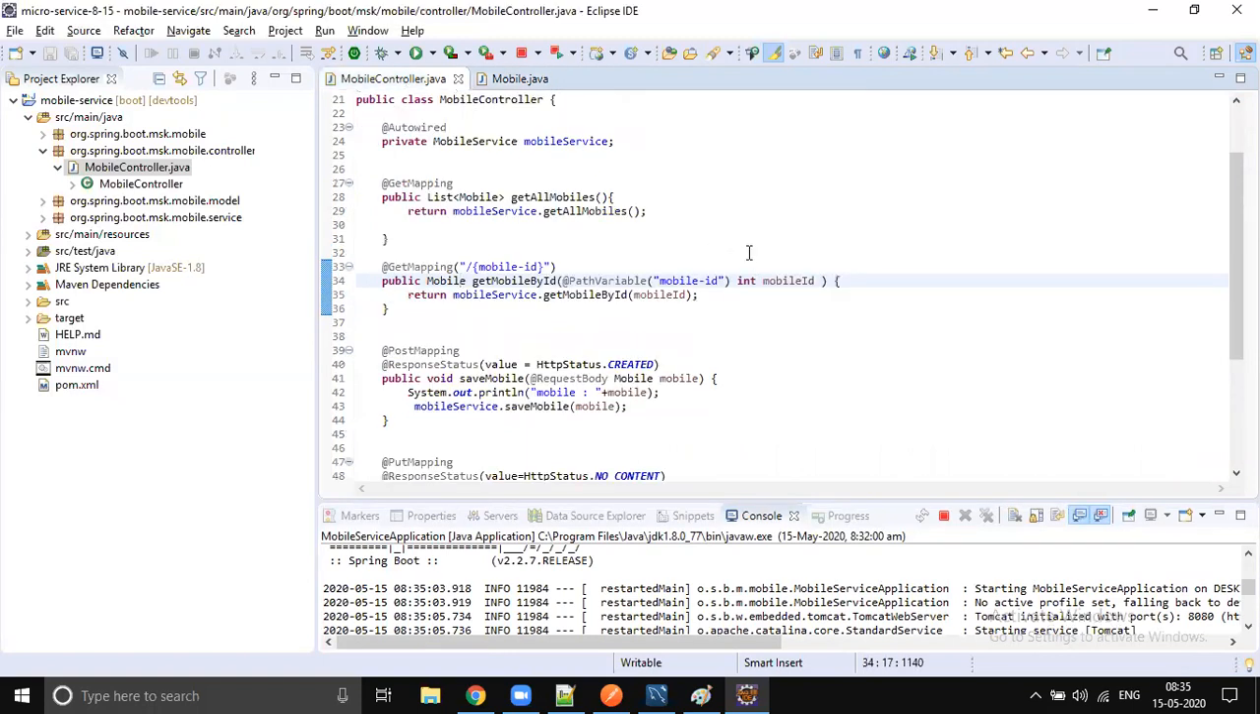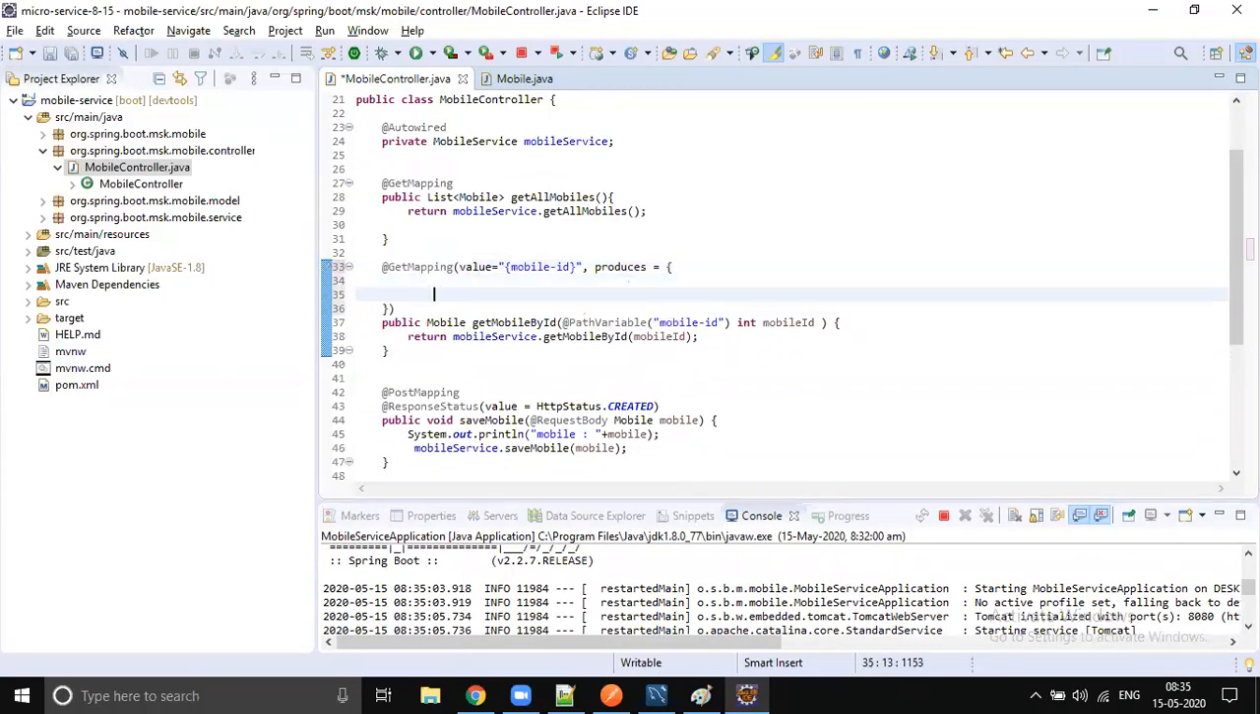Now let's go to the controller, and we should add two more small changes here. It's not an annotation, just small changes. The first thing is the value, the URI, and now I can say in what format we want to give the data: produces. It will take an array, so you can produce the data in multiple ways.